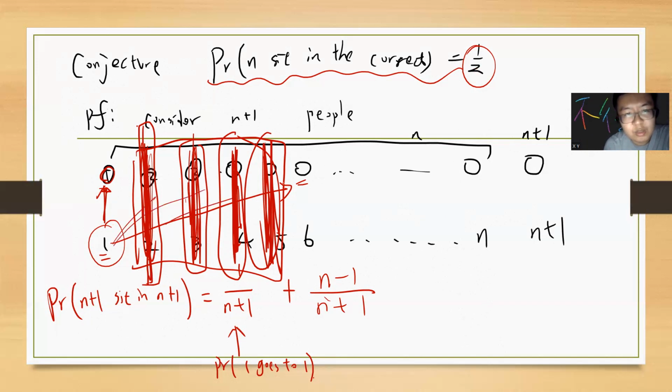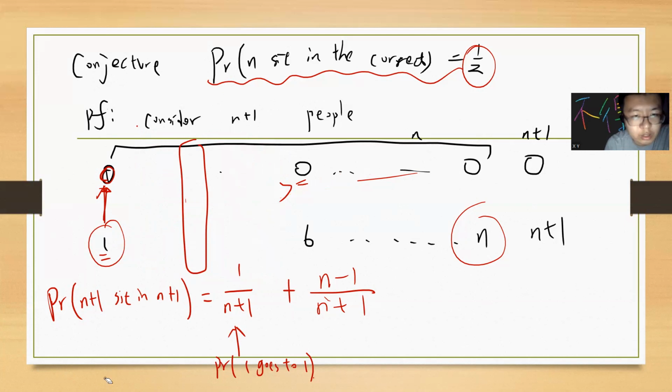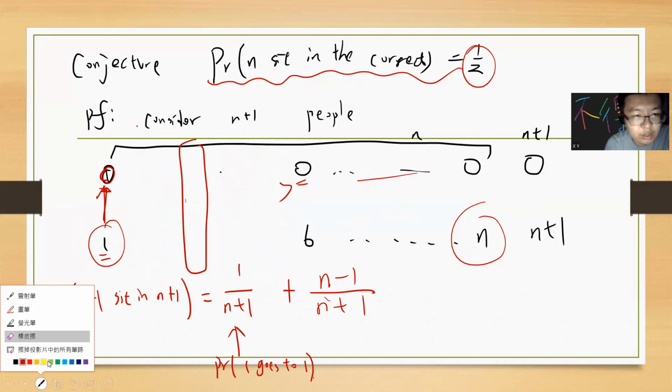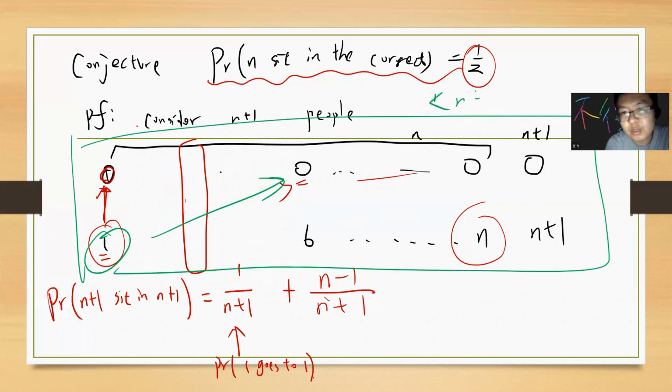In the rest of N minus 1, I can ask what's the position. I only care about this N guy, where they sit, is half. So I can eliminate this, and I force this guy to sit there. Then this whole problem becomes smaller than N plus 1.